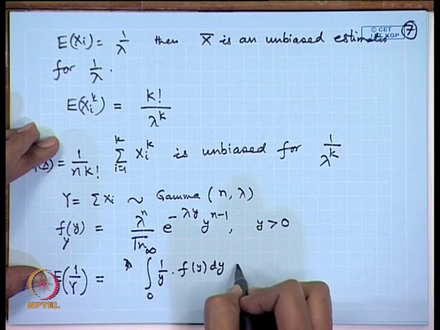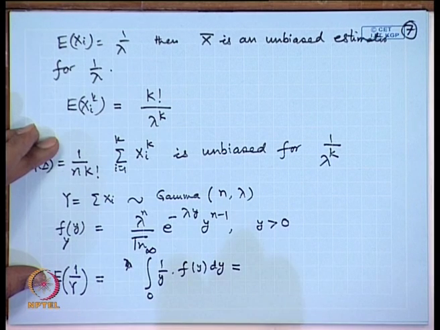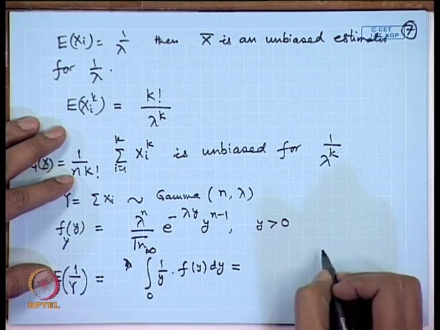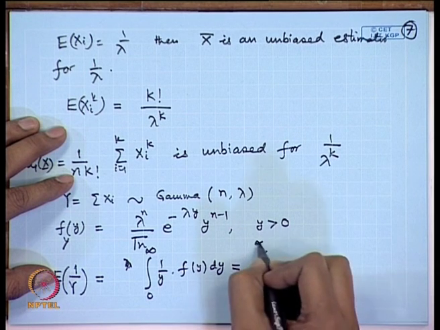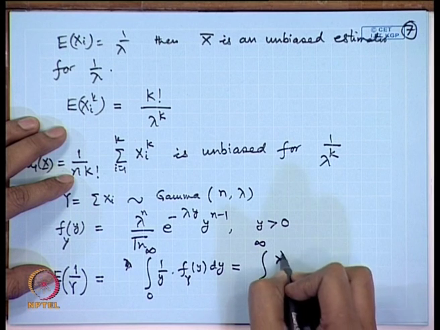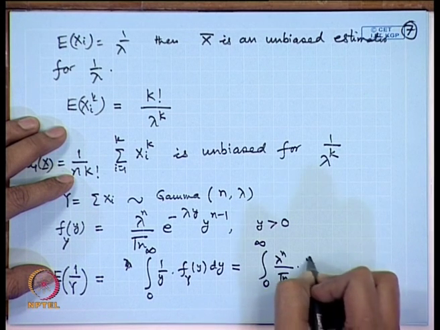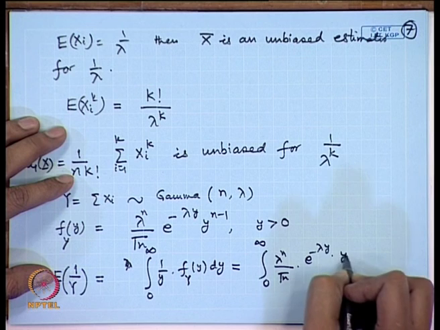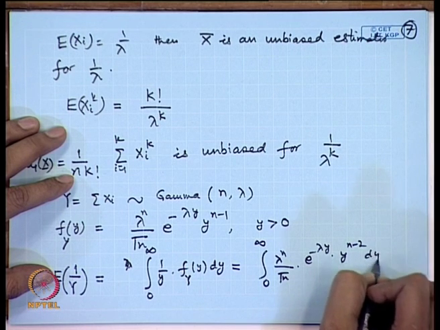So, let me substitute this form for the density. I will get lambda to the power n by gamma n e to the power minus lambda y, y to the power n minus 2 dy.